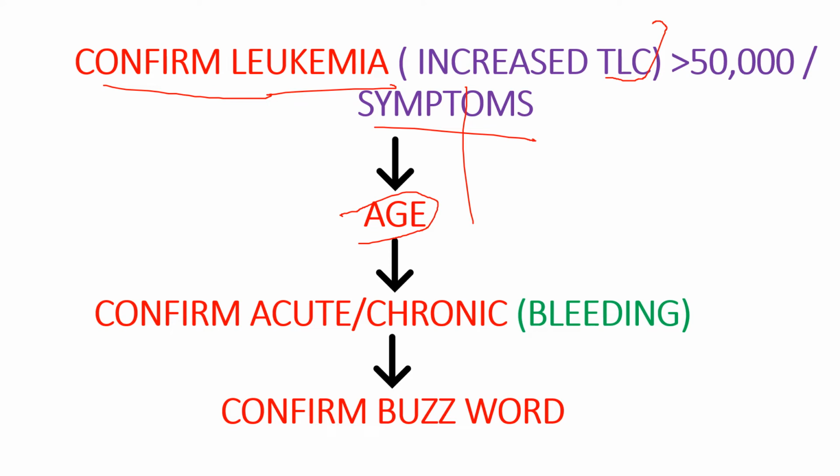If you get acute leukemia, just confirm if bleeding things have been given. That is petechiae, purpura, epistaxis, or if the patient has bleeding gums, etc. You have to confirm by doing that. And if it is chronic leukemia, just confirm with the case of splenomegaly. If it is massive splenomegaly, it is probably CML. And then confirm the buzzword. For example, once again, massive splenomegaly is CML, whereas if they give you any testicular involvement or any meningeal involvement, any CNS involvement, that is all ALL.